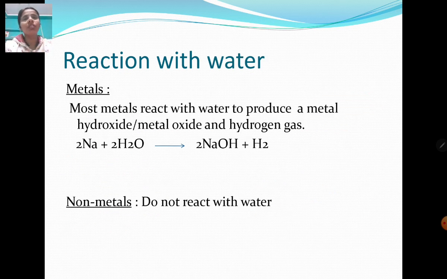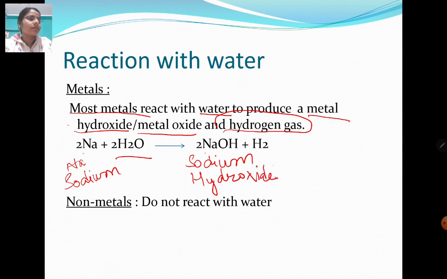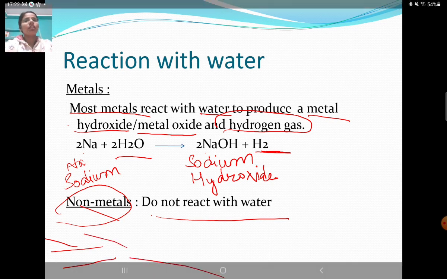Now we'll look at how these react with water. So most metals react with water to produce metal hydroxide or metal oxide and release hydrogen gas along with it. For example, this is sodium. Na is sodium, okay? And this is water. They give sodium hydroxide and release hydrogen gas along with it. On the other hand, non-metals do not react with water. Now let's move on to the other.